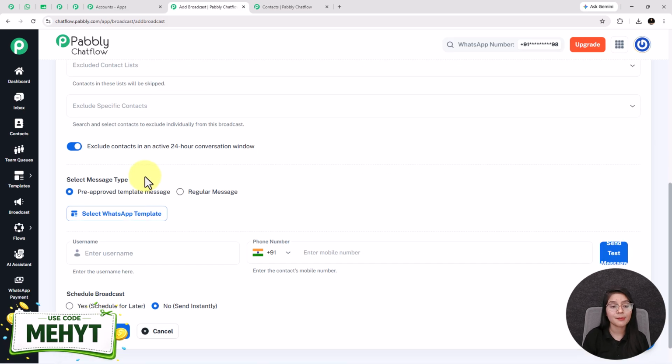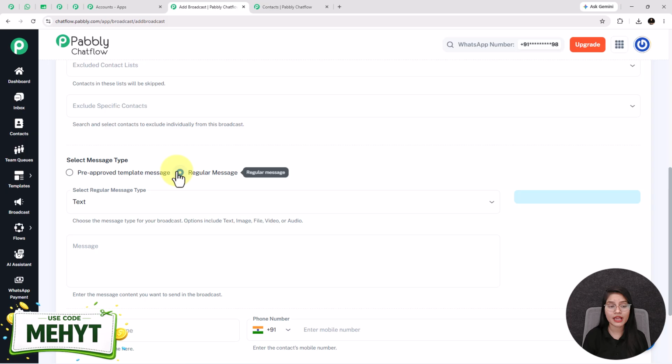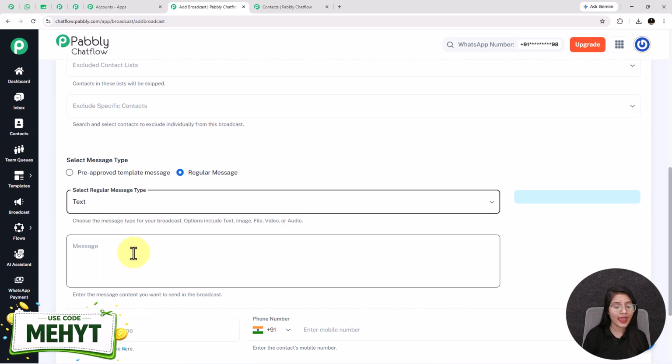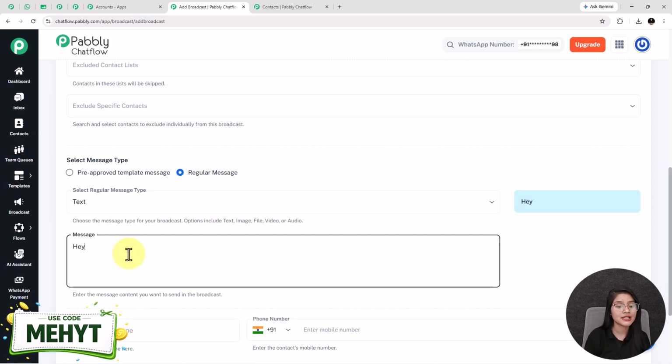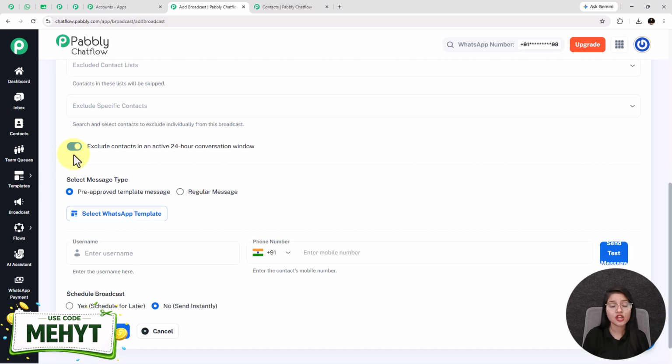Next one is the message type. It is the most important part of creating a broadcast campaign, where you need to select the message type. It will provide you two names: pre-approved template message and regular message. You can also send a regular message by selecting message type from here and entering the message in this field, but I recommend you select the message type as pre-approved template message, because templates are approved by Meta and they follow all the WhatsApp guidelines.